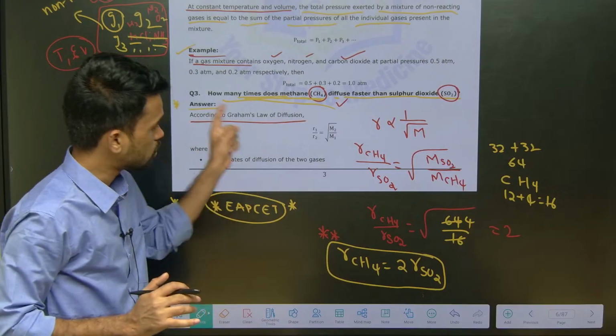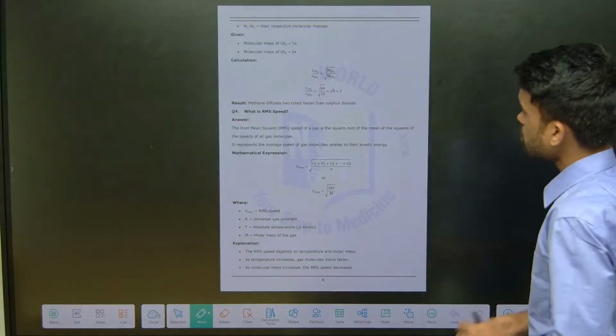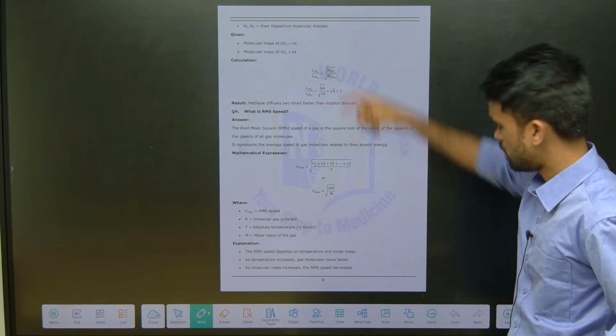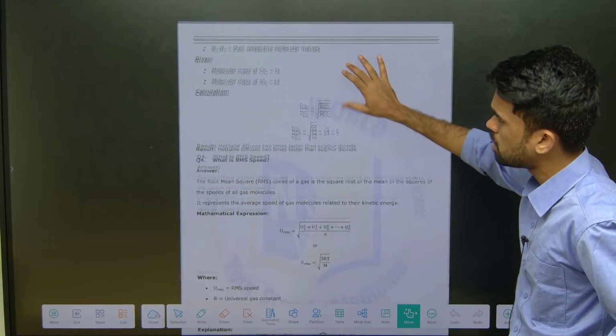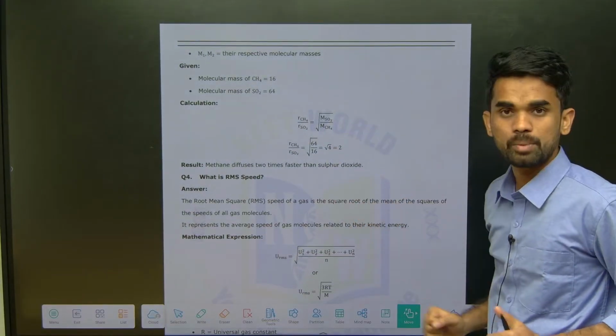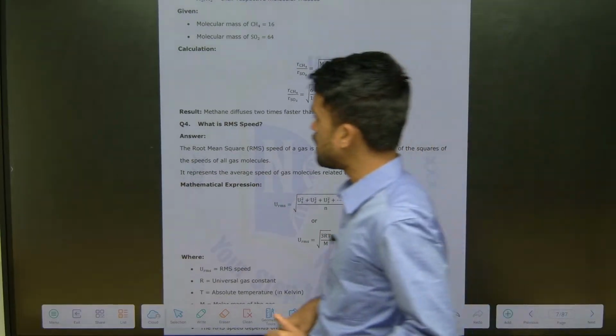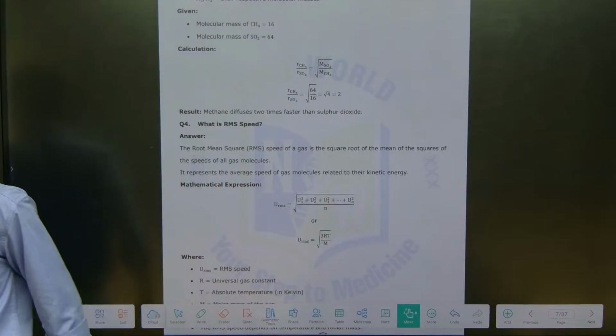Okay, the question discussion is clear, right? Let us move forward. This is how we have solved. Everything is mentioned in the material. You just download this from our MedWorld app for free of cost and make your preparation. Okay, right. The next question here: what is root mean speed?